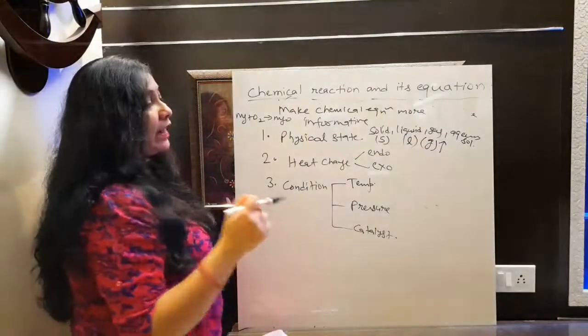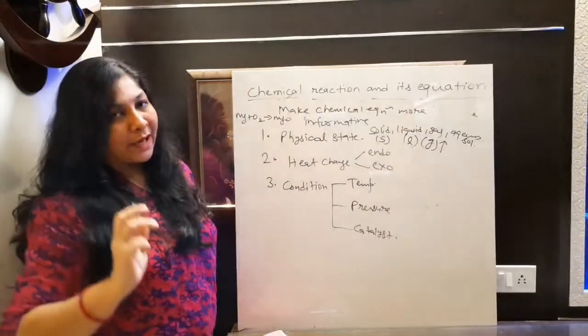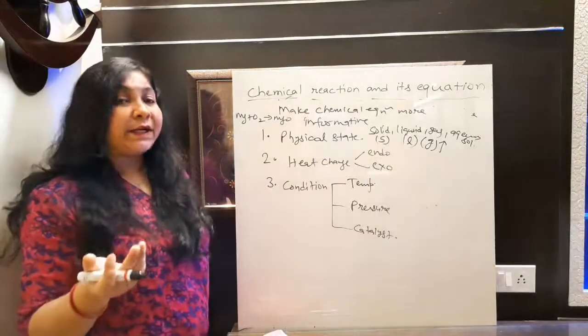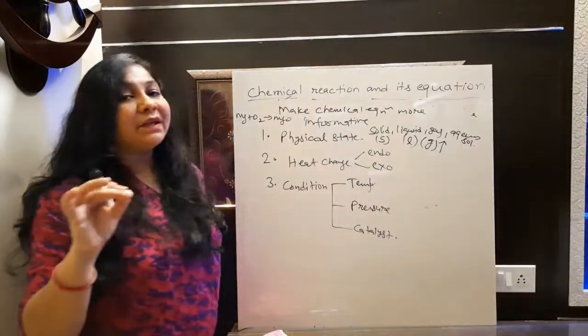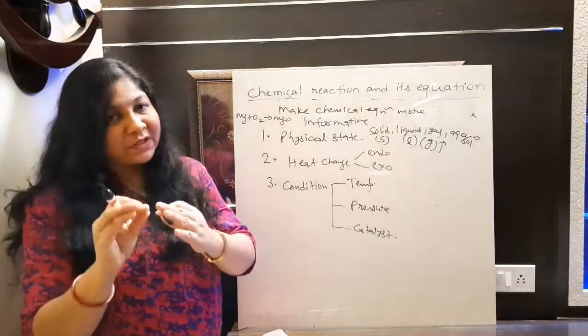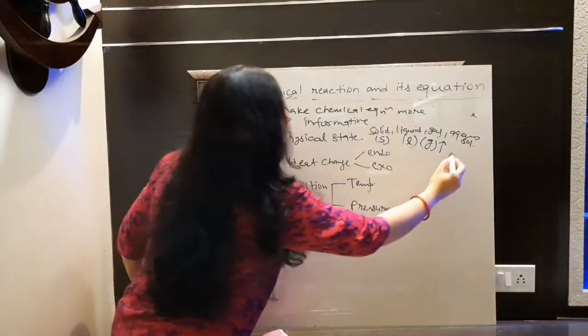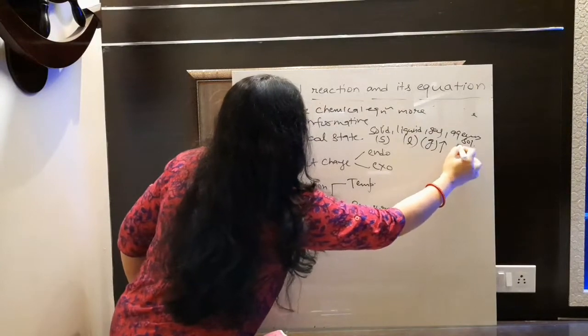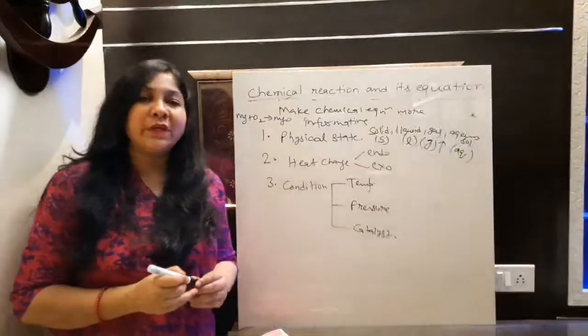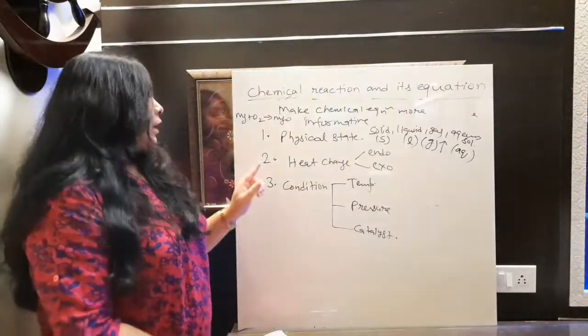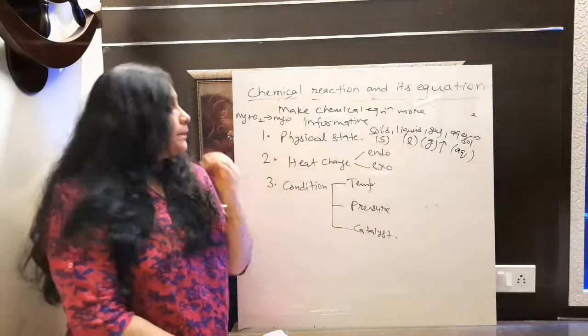So either you can write G or you can put upward arrow. That will also represent gaseous state. And if a substance is mixed with water to form an aqueous solution, then you will write AQ. AQ means aqueous state. Fine.